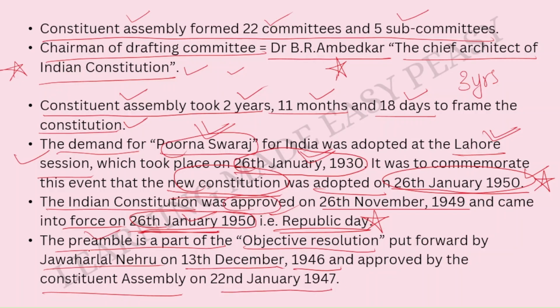So the preamble that we have is actually a part of the objective resolution that was put forward by Jawaharlal Nehru long back on 13th December 1946. And finally, when the constitution was made, it was approved by the Constituent Assembly on 22nd January 1947 as the preamble of the constitution.